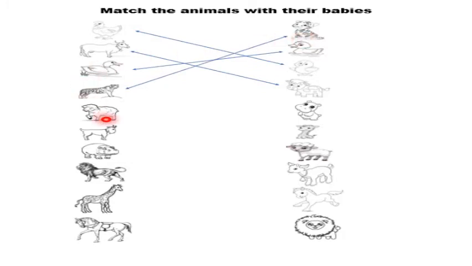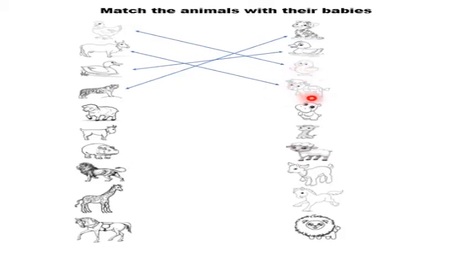Now which animal is this? Sheep. Now let's find out the baby of sheep. The baby of sheep is called, let's see, cub. Is this cub a baby of sheep? No, this cub is a baby of tiger. Duckling. Is this duckling a baby of sheep? No, this duckling is a baby of duck. Chick. Is this chick a baby of sheep? No, this chick is a baby of hen.